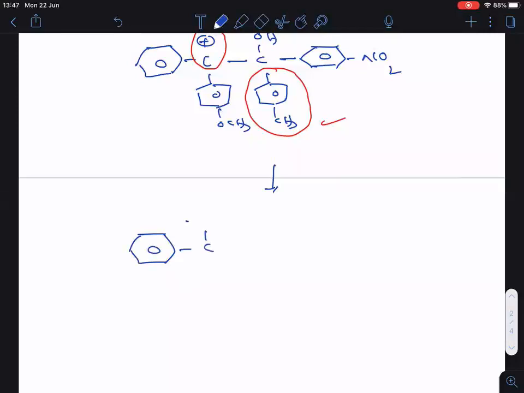The ring which is having the methyl group migrated. And for this carbon, already one ring is there having OCH3. Now here OH is there. Let me write OH in this way.